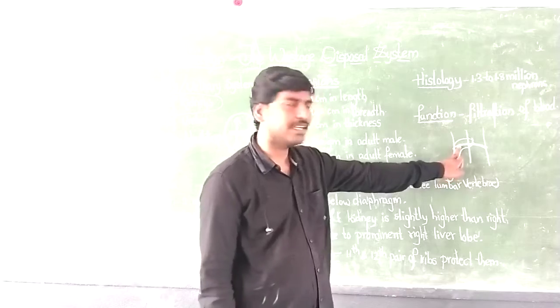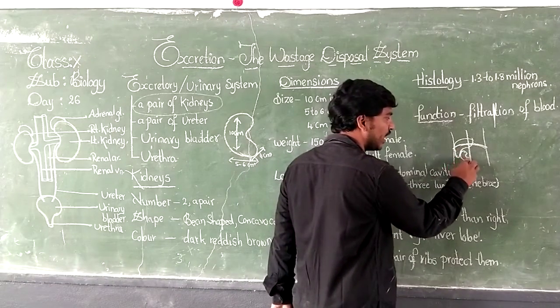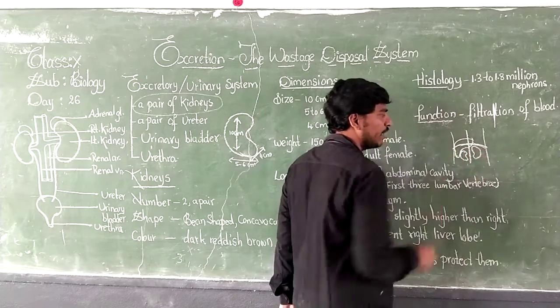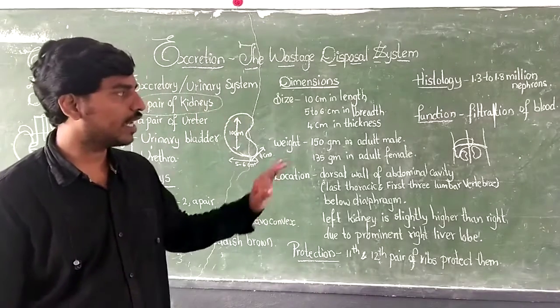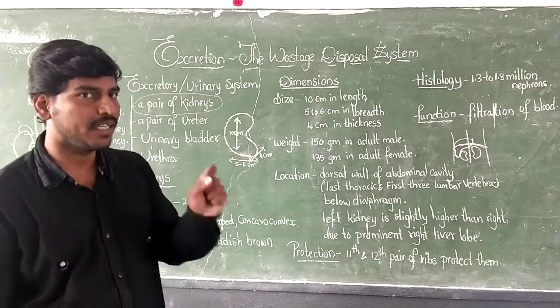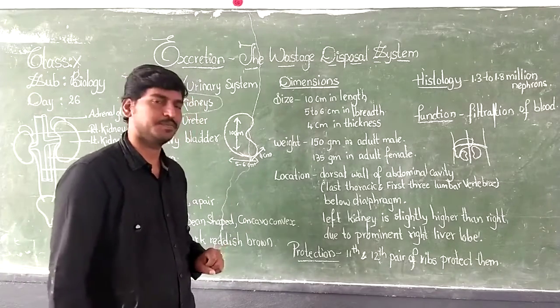Because of this right liver lobe, the right side kidney is located a little bit lower, whereas the left side kidney is located just higher. So why is the right kidney located lower? Because of the prominent right liver lobe. That is your answer. Clear?